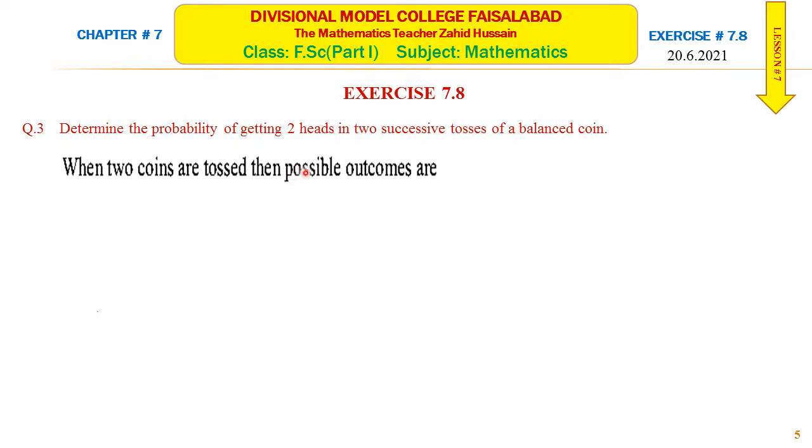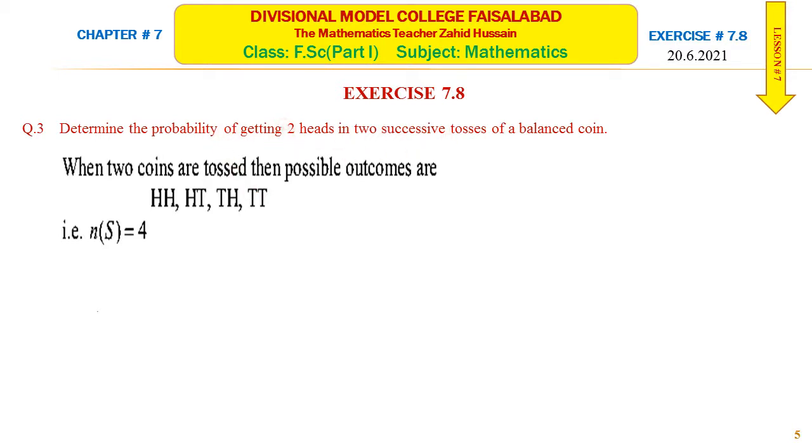When two coins are tossed, then possible outcomes are head head, head tail, tail head, tail tail. This means if first toss shows head, then second toss also shows head. If first toss shows head, then second toss may show tail. If first toss shows tail, then second head, and if first is tail, then second is also tail. So these are the possible outcomes when two coins are tossed at a time or one coin is tossed two times. You are asked to find the probability of getting two heads in two successions.